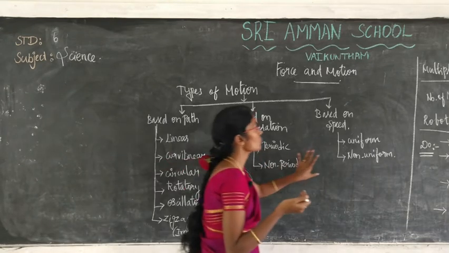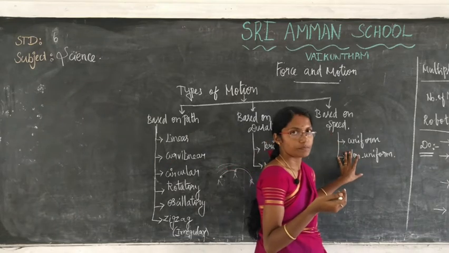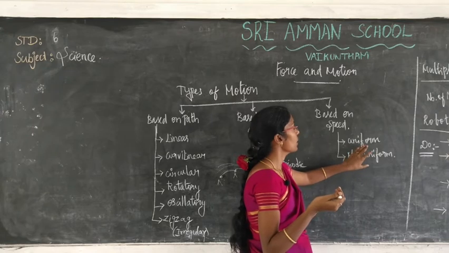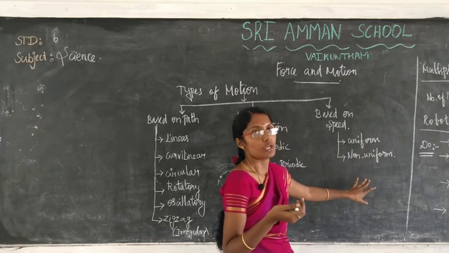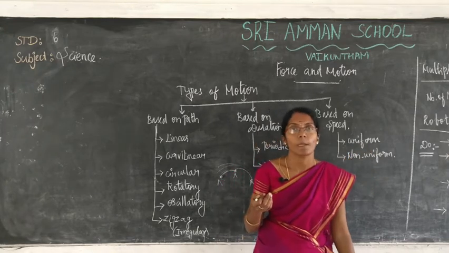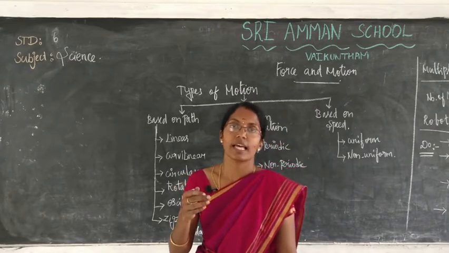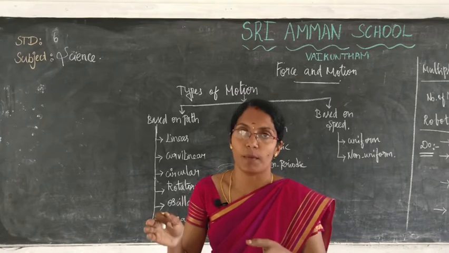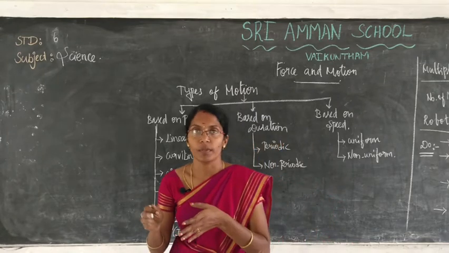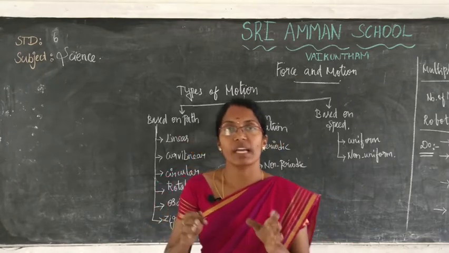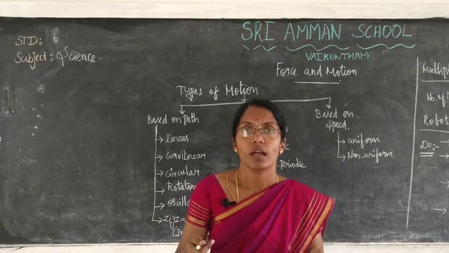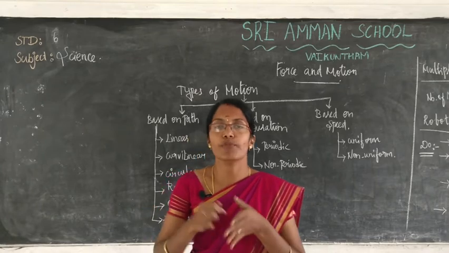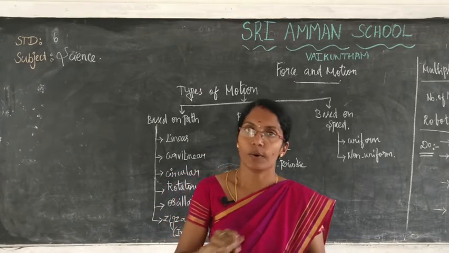So the next one, based on speed. Based on speed, there are two types: uniform motion and non-uniform motion. What do I mean by uniform? In your class there will be 30 students. 28 of them are in school uniform. 2 of them are wearing colored dress. How will you say it? He is not in uniform. Like that only you will say. Uniform means common.